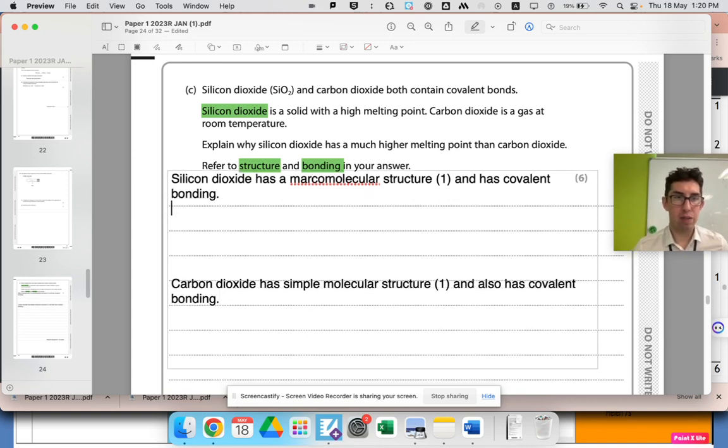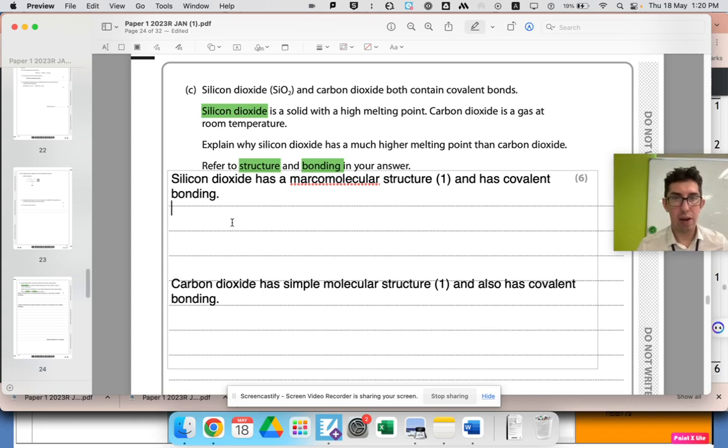Why does it have a high melting point? Well, when you break a macromolecule, you're breaking the many strong covalent bonds. There's millions of them. The silicon dioxide has millions and millions of strong covalent bonds. Most of them, a lot of them, we have to break to melt it.